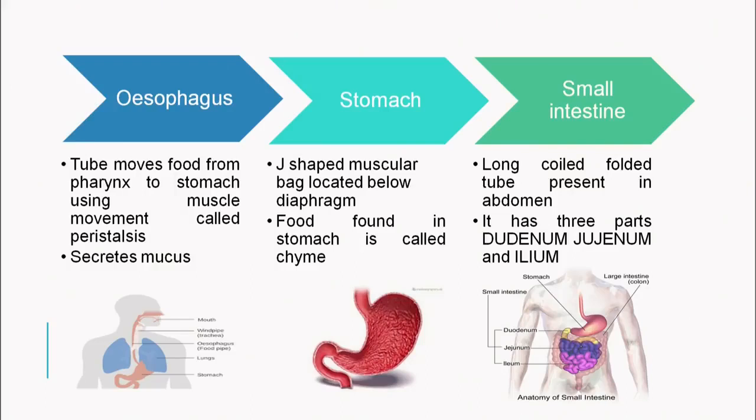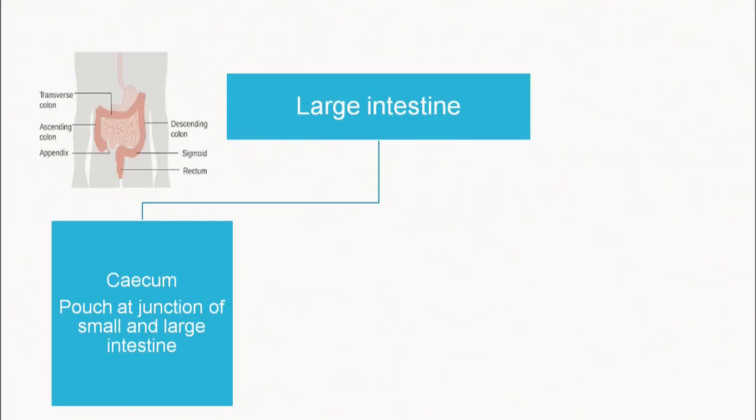The small intestine is a very long tube, around 7 meters long. It is long because here the absorption of the digested food takes place in the body with the help of the special lining present in the small intestine. The small intestine extends into the large intestine, which has 3 parts, that is cecum,